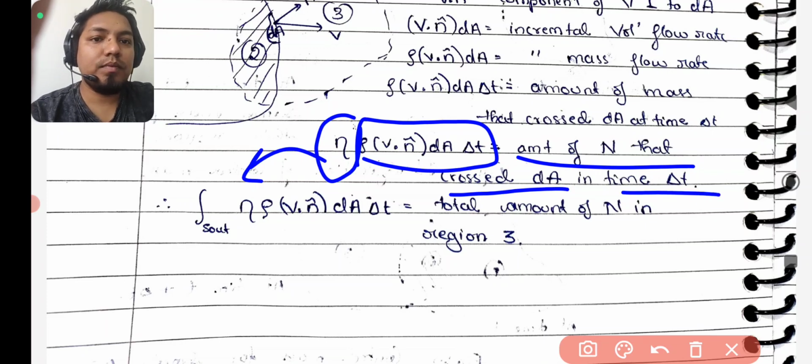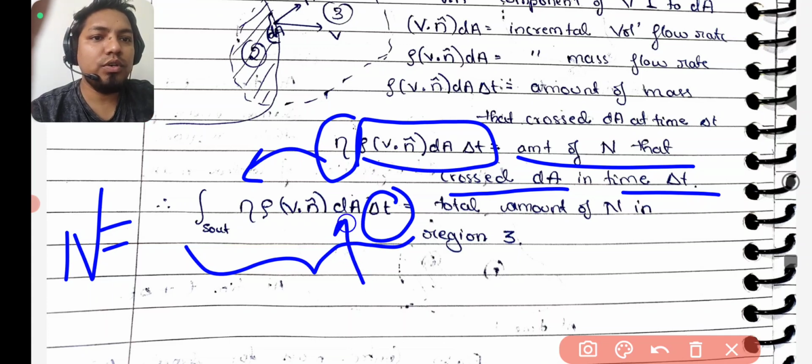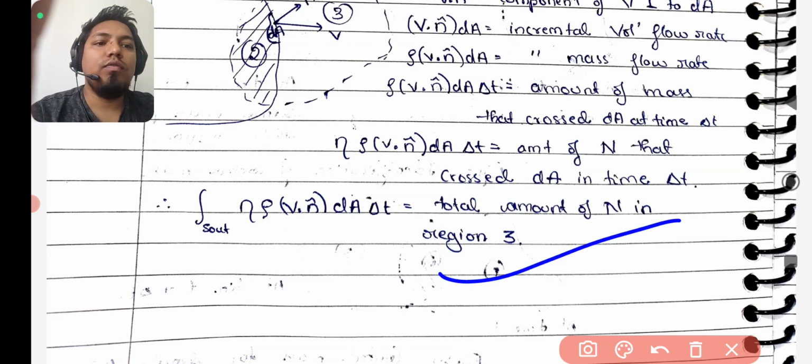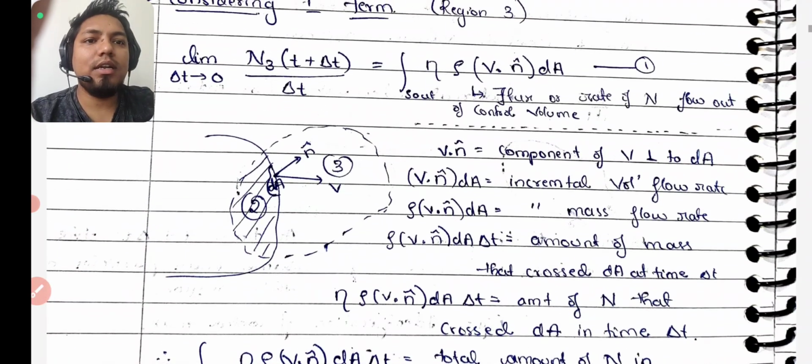So this total thing is nothing but my N, but not the full N. This is only that much N which crossed in dt time through the dA area. So this total became your property N. I have written here the total amount of N in region 3. This part is done.